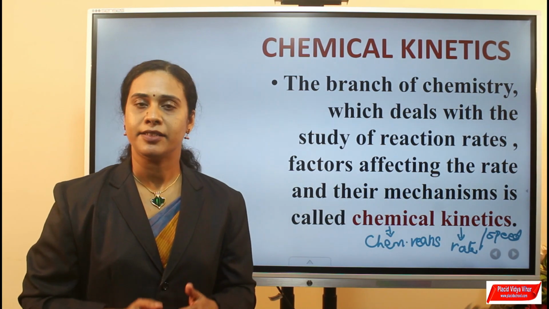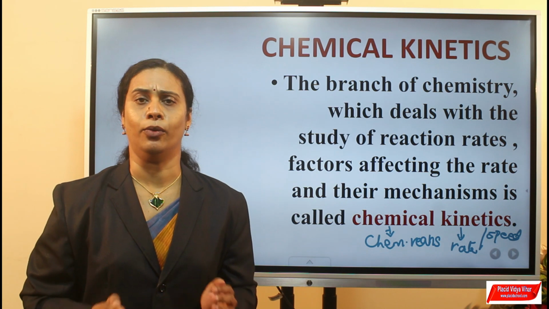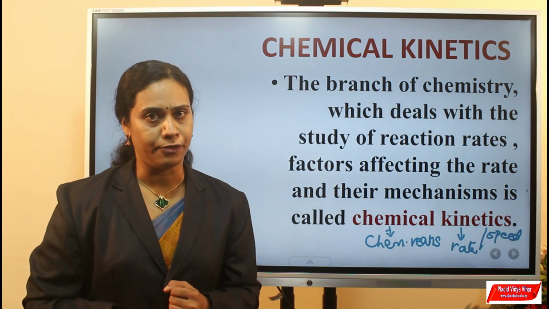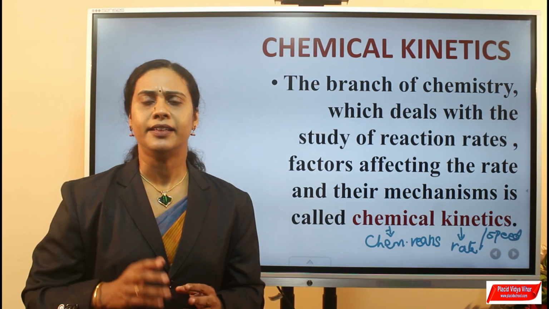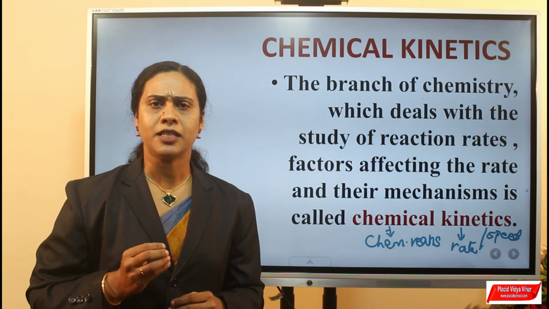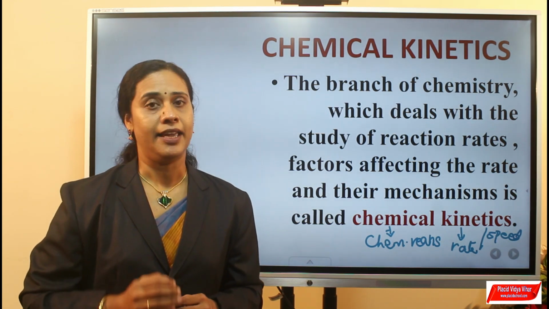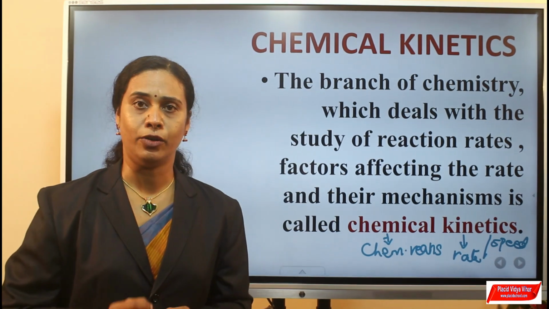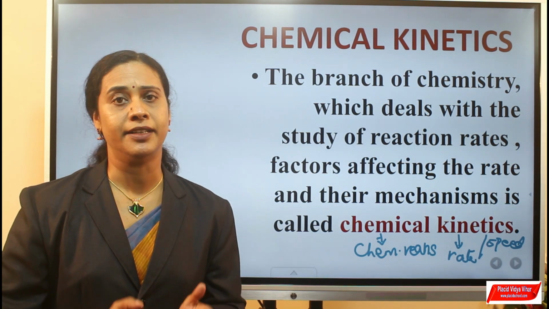Second type is slow reactions. Some reactions are very slow. Example, cold formation, rusting of iron, etc. Then the third type is moderate speed reactions. Some reactions occur at moderate speed. Example, inversion of sugar, hydrolysis of starch, etc. Majority of reactions come under this category.